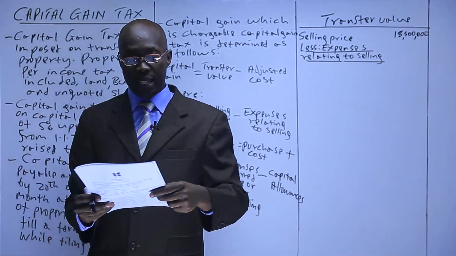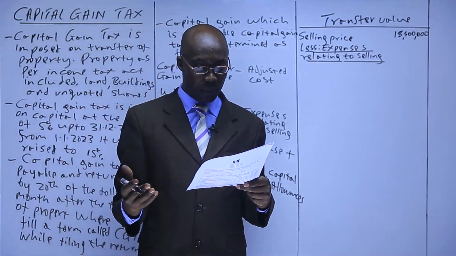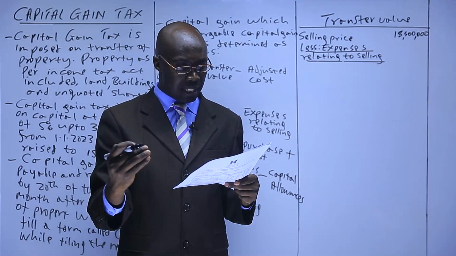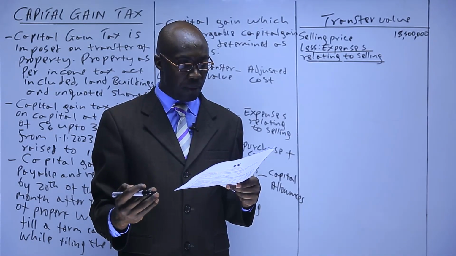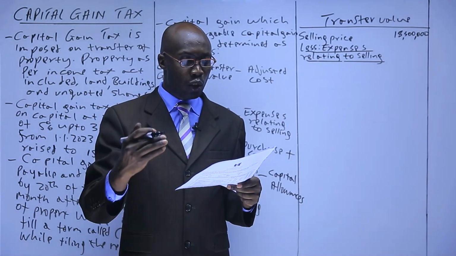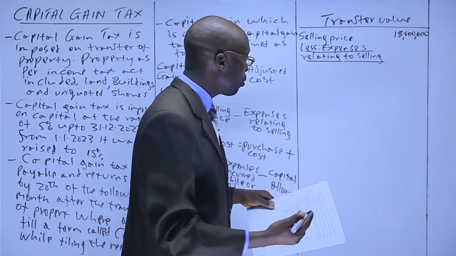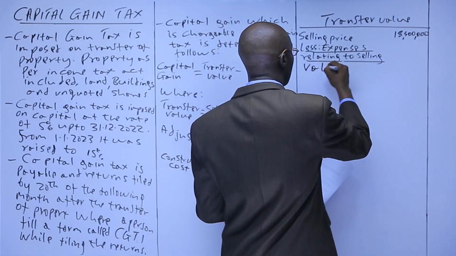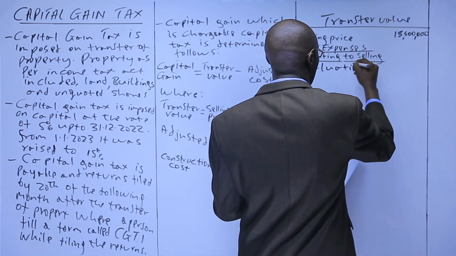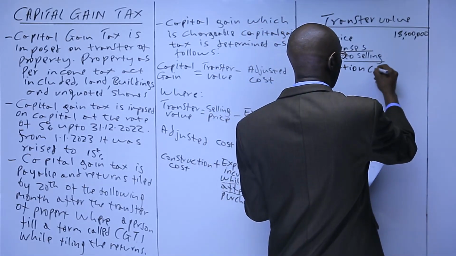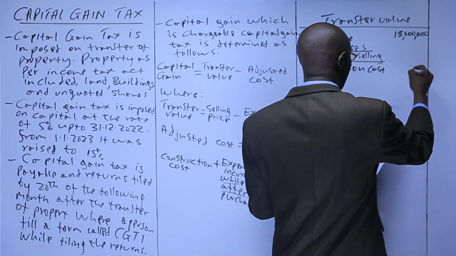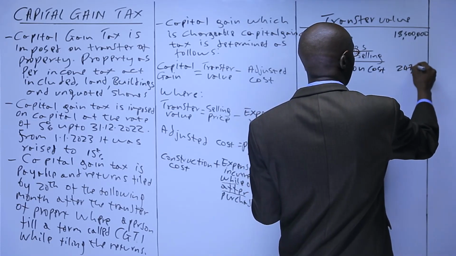So which expenses did he incur when he was selling? In this case, we are told, before the additional information, the following costs were incurred to dispose of the property. So we have valuation, those are the ones relating to disposing, which we have 247,000.